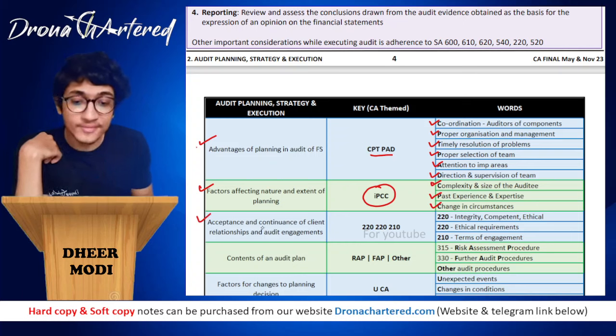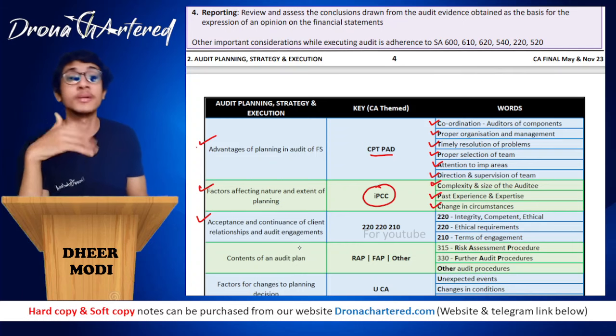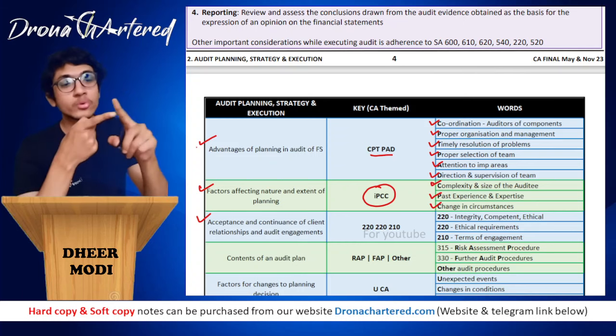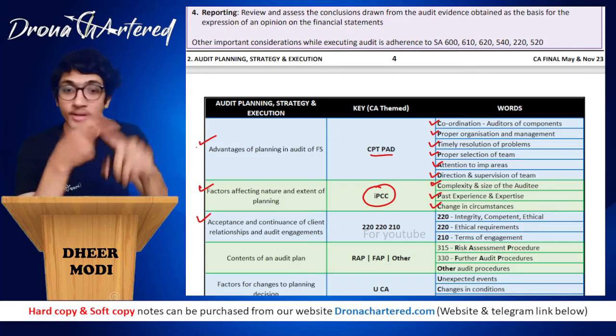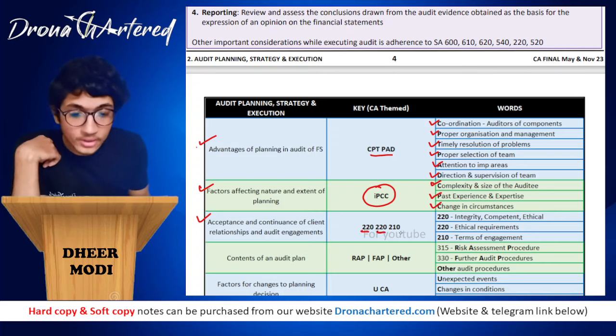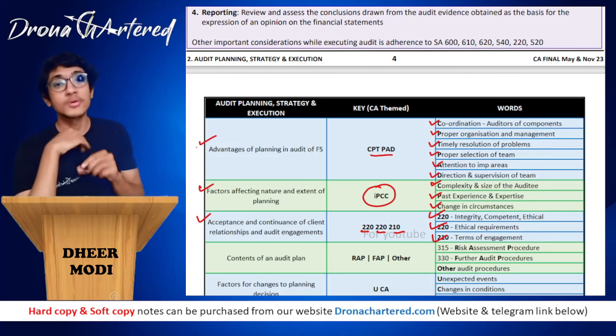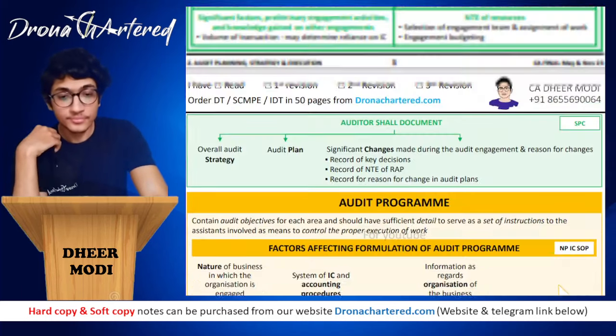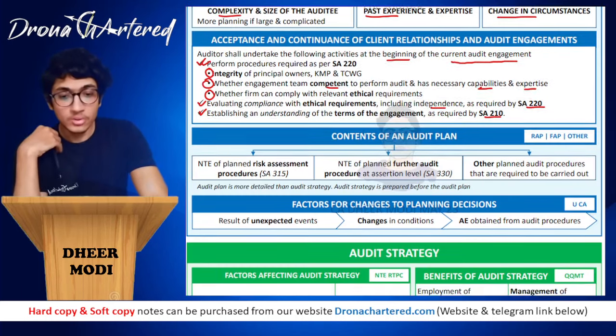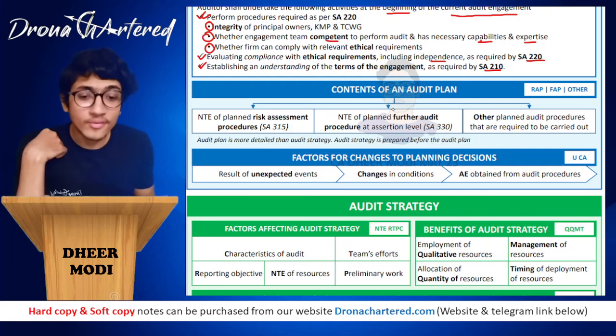Acceptance and continuance of client relationship and audit engagement. What all do you have to check? You have to check 220, 220, 210. 220 is regarding integrity, competence and ethics. 220 again, they said about ethical requirements, and 210 we said terms of the engagement. Clear? Okay.